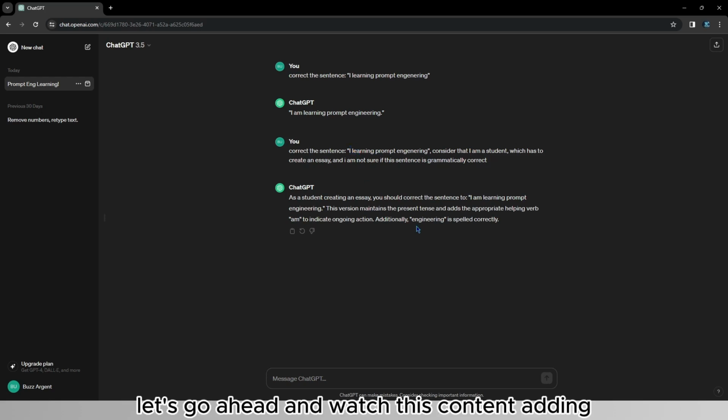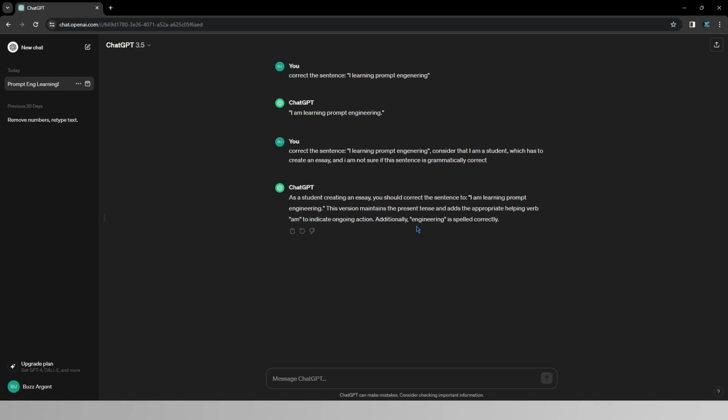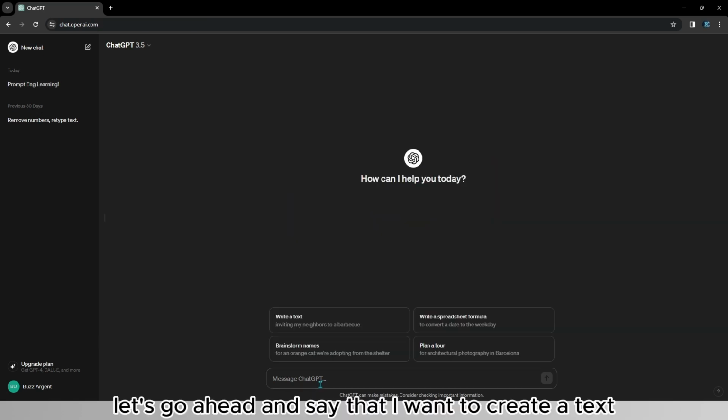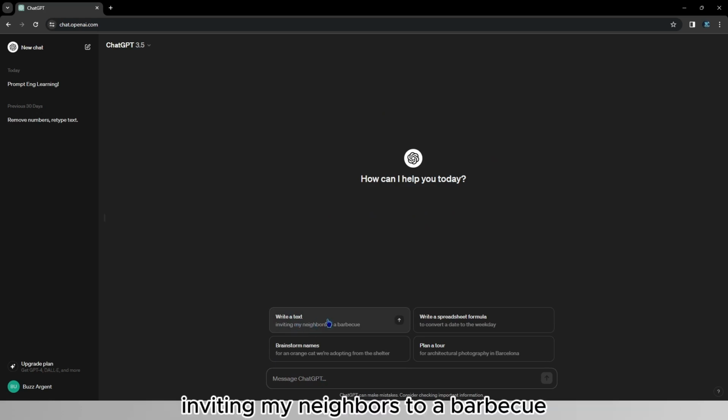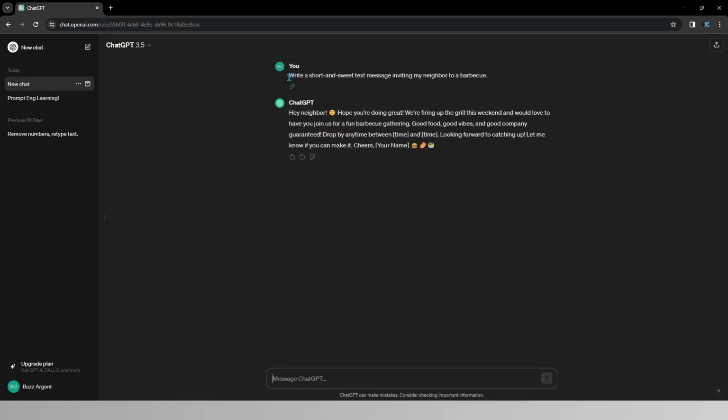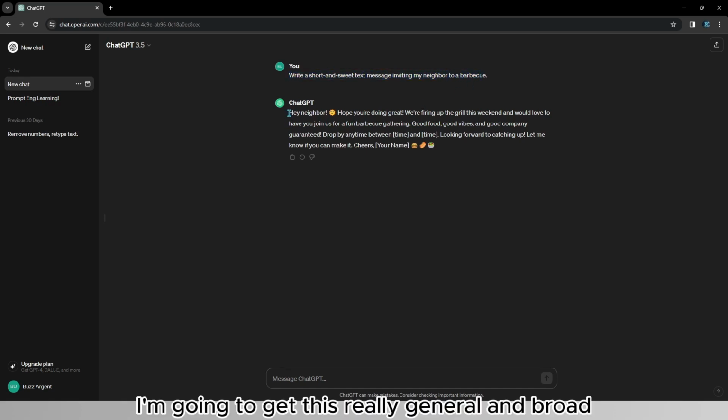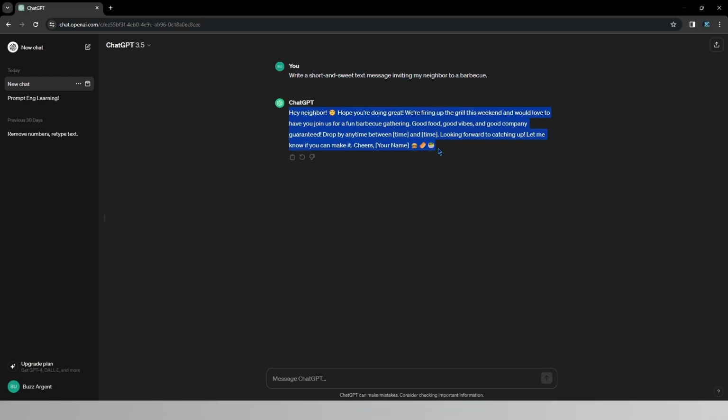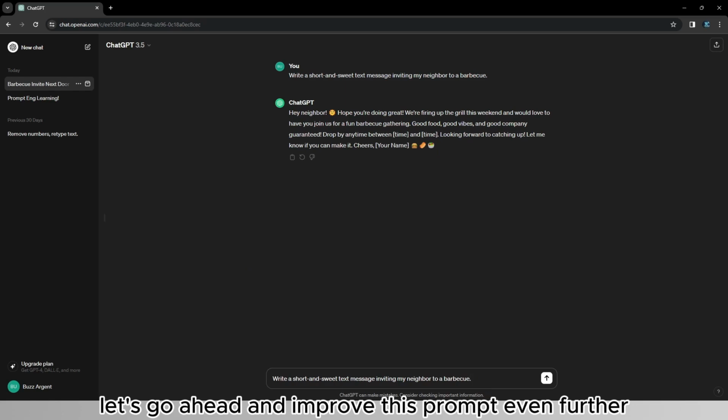Let's go ahead and watch this context-adding methodology from another, more advanced perspective. Let's say that I want to create a text inviting my neighbors to a barbecue. Let's copy this idea from OpenAI. As you can see, if I type in this simple message, "Write a short and sweet text message inviting my neighbors to a barbecue," I'm going to get this really general and broad answer. However, let's go ahead and improve this prompt even further.